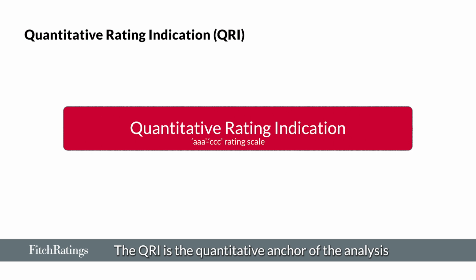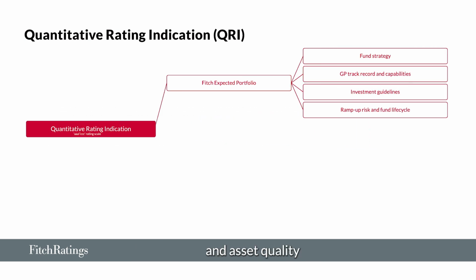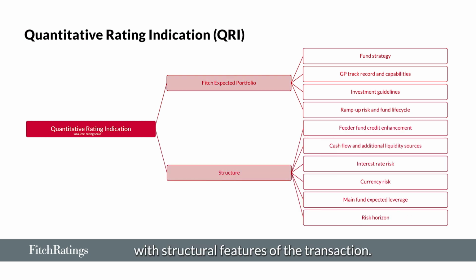The QRI is the quantitative anchor of the analysis and is assigned on a scale of AAA to CCC. It overlays expected portfolio composition and asset quality, the Fitch expected portfolio, with structural features of the transaction. Sector-specific criteria, based on asset type, inform our view on underlying asset quality. The QRI for a class of debt is generally equivalent to the most stressful rating case, in which the cash flow analysis indicates full repayment of interest and principal according to the terms and conditions of the obligation.